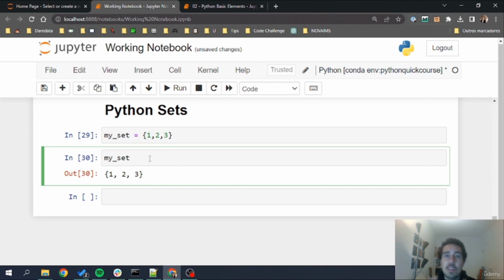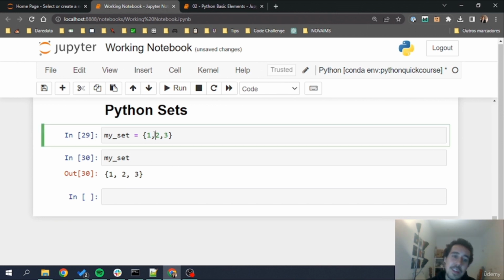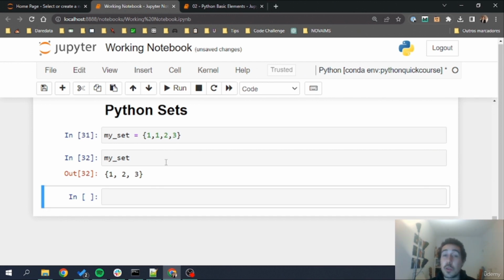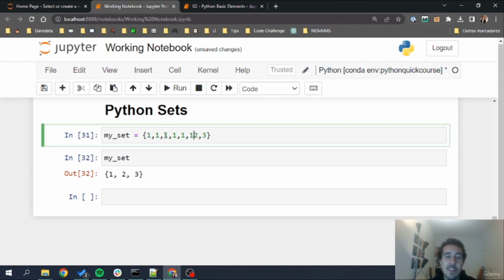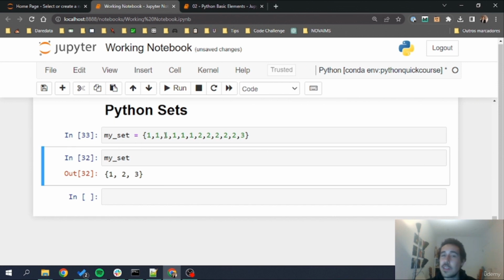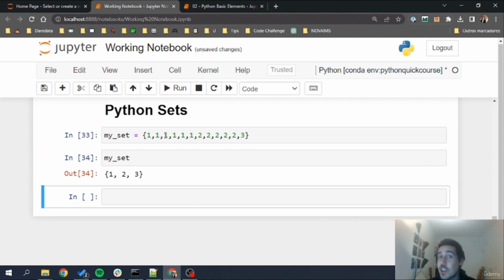For example, sets can only save distinct elements. For example, 1, 1, 2, 3, the resulting set will be only 1, 2, 3, because as 1 is repeated, it is collapsed into a single element. This will happen with all repetitions that I may have here. I'm going to repeat 2 and 1 a lot of times. The set will not change at all.